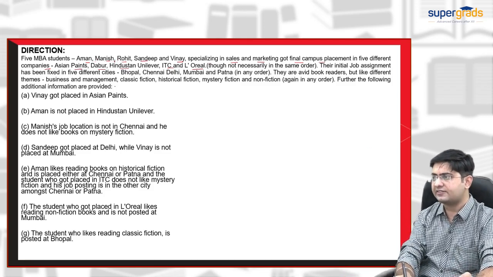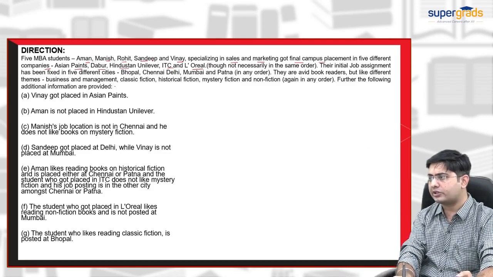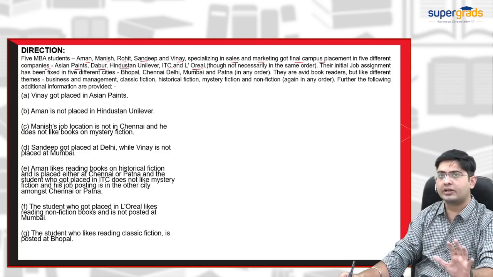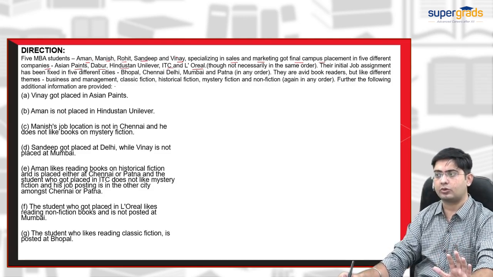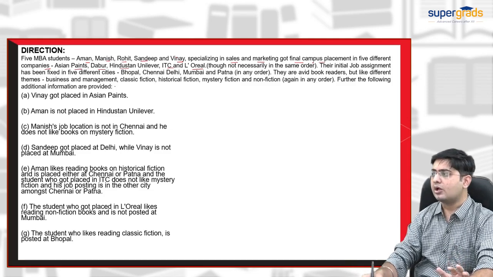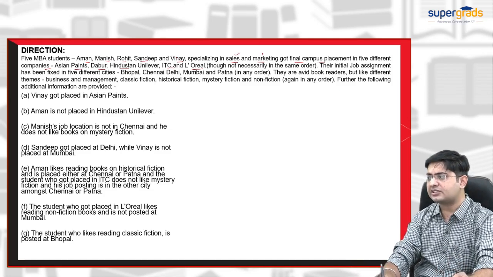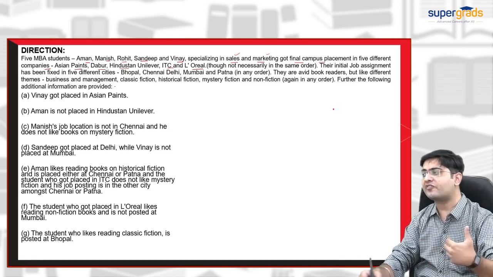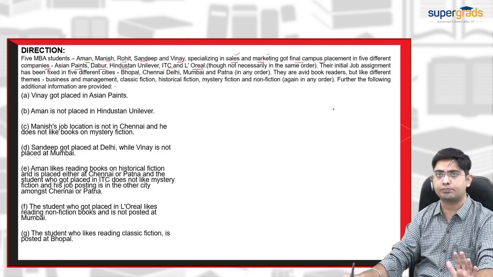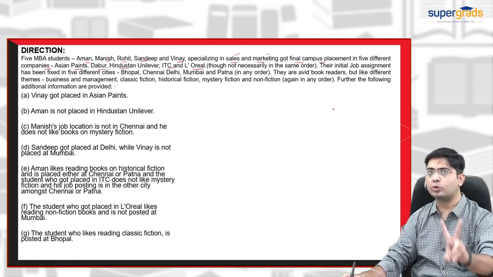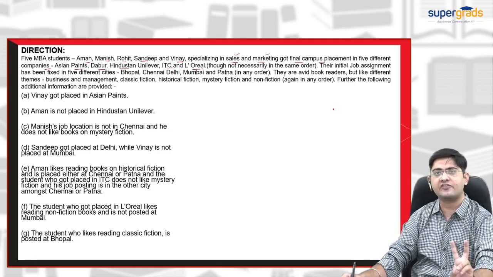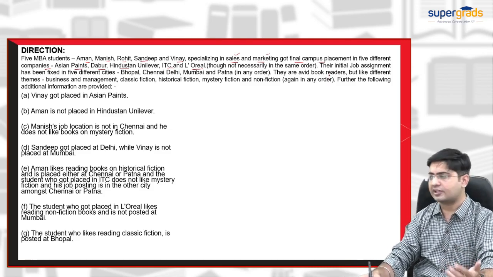Now, in this, it is given that there are Aman, Manish, Rohit, Sandeep, and Vinay. From this, you can conclude that there are five persons, five MBA students, who specialized in sales and marketing. Now, they got final campus placement in five companies. So, as of now, there are two variables: five students and five companies. Now let us proceed.